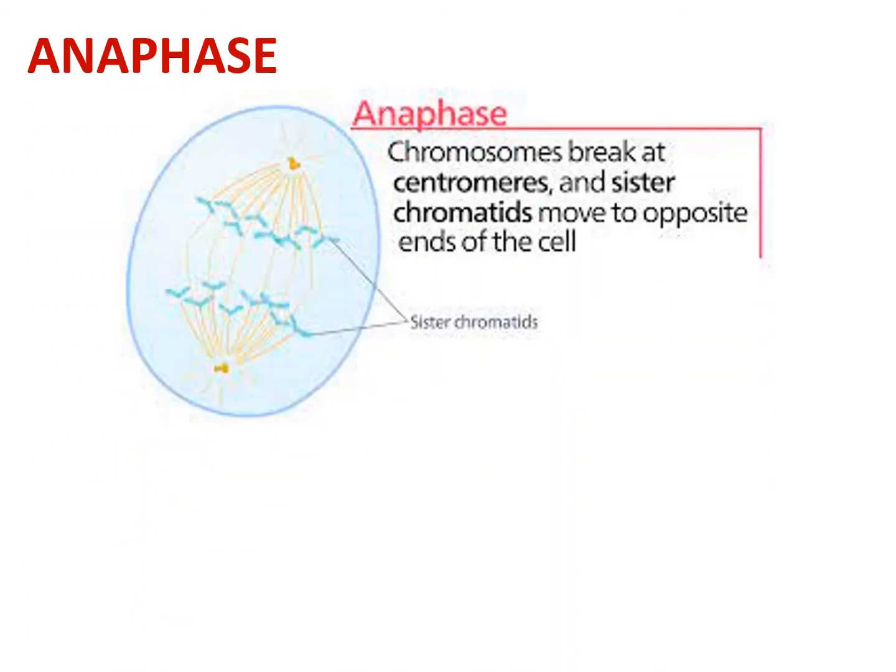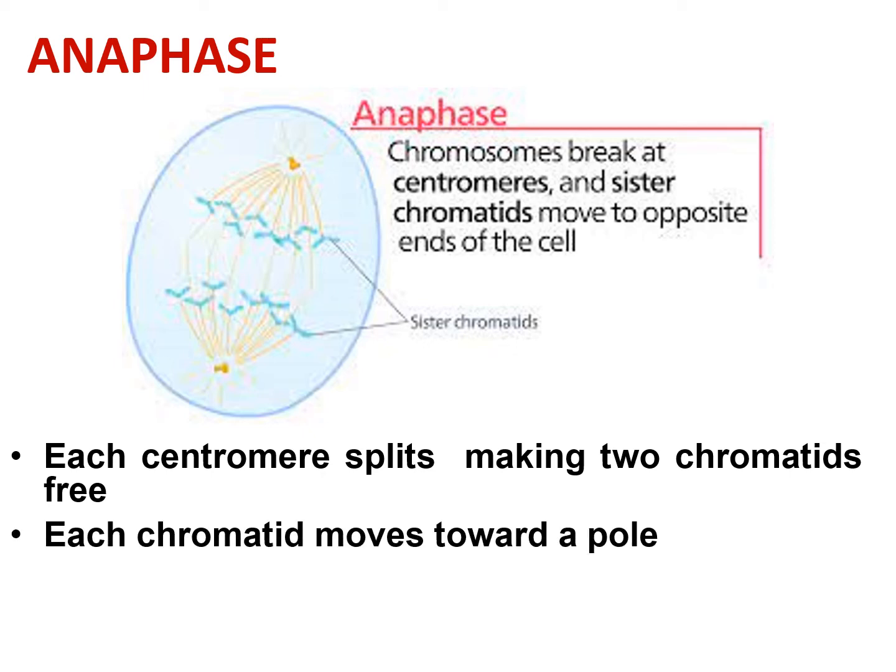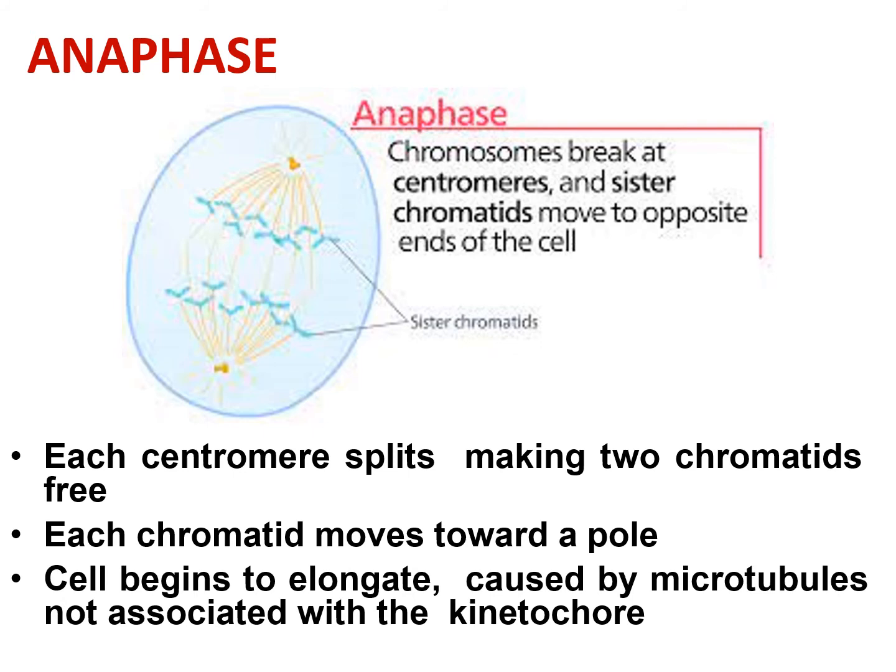Now next comes the anaphase, where the chromosomes break at the centromeres and the sister chromatids start moving towards the opposite poles. As you can see here, the sister chromatids are moving towards the pole. So during anaphase, the centromere splits, making the two chromatids free, and then they start moving towards the opposite poles, and the cell begins to elongate, which is caused by the microtubules that are not associated with any kinetochore.